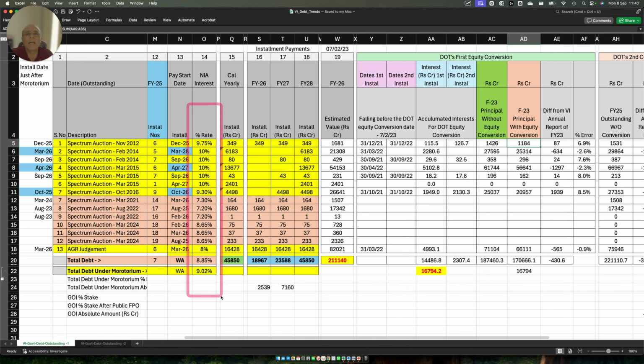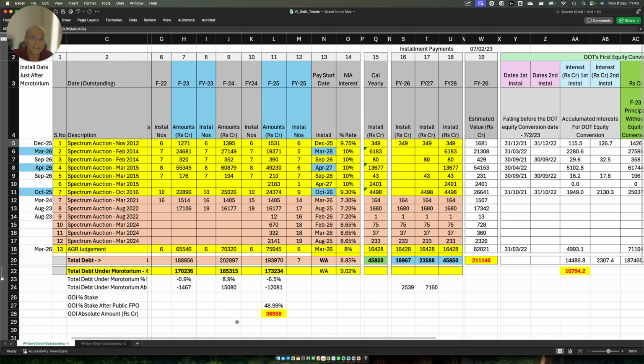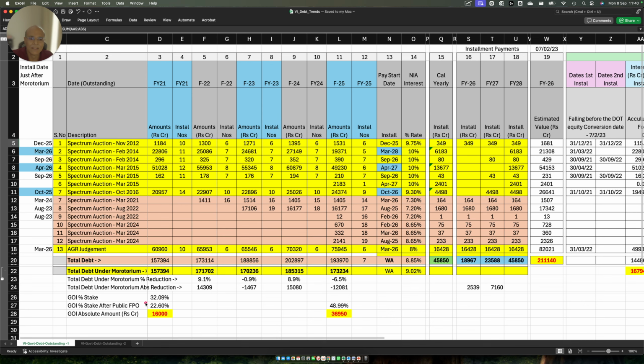Now, DOT could have prevented this conversion. Why did DOT want this conversion? I do not understand. If DOT did not want to convert the full period of 4 years and only let 16,000 crores be converted and got their shares issued on 7th February, I do not understand. There was no need to do this conversion. Let the principal get amplified by this number. That could have also been done, right? So why was there a need for this conversion? I do not know the answer to this.